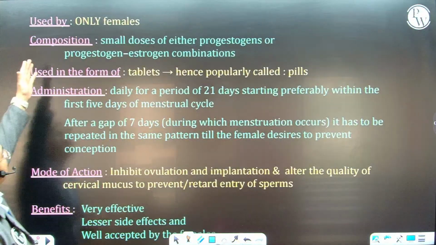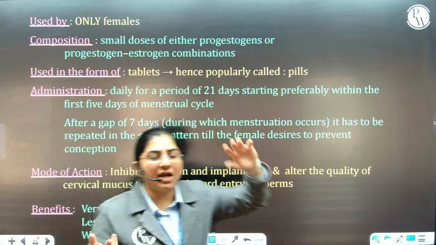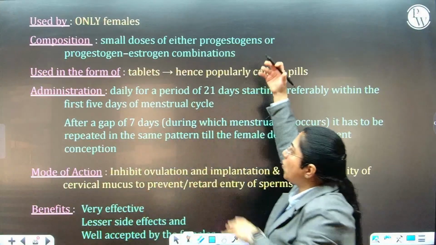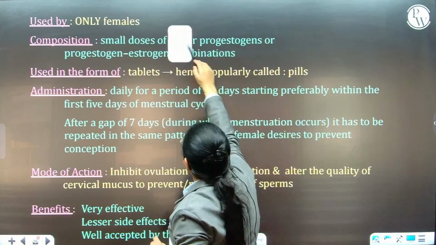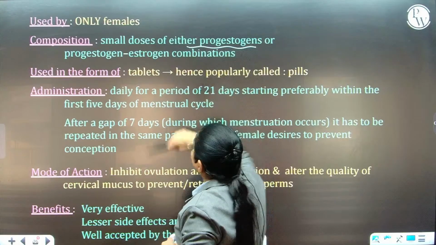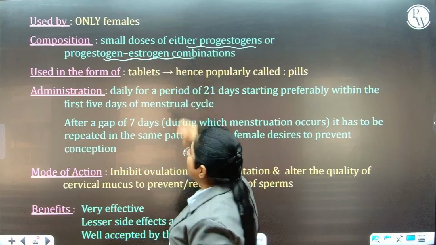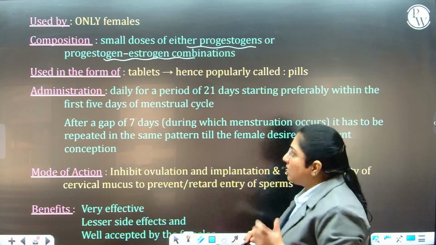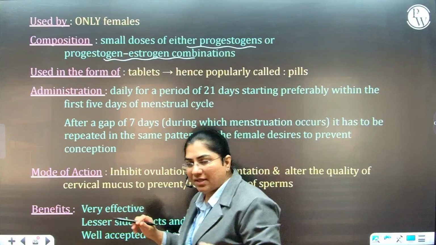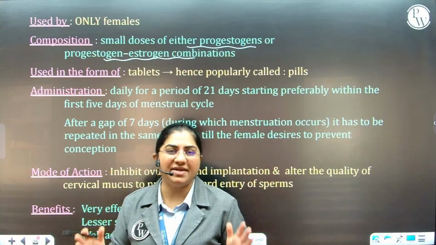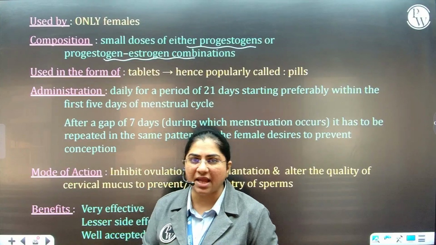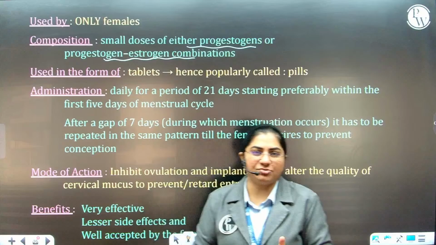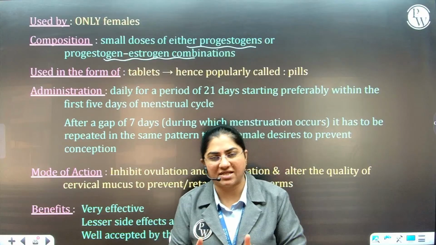Now, these oral contraceptive pills obviously are used only by females. How do they work? What do they contain? They basically contain either only progestogen or a combination of estrogen and progestogen. These are pills which are taken by the female for a period of 21 days, starting from the first 5 days of the menstrual cycle. So, once she starts menstruating, within the first 5 days, she will start taking the pills.